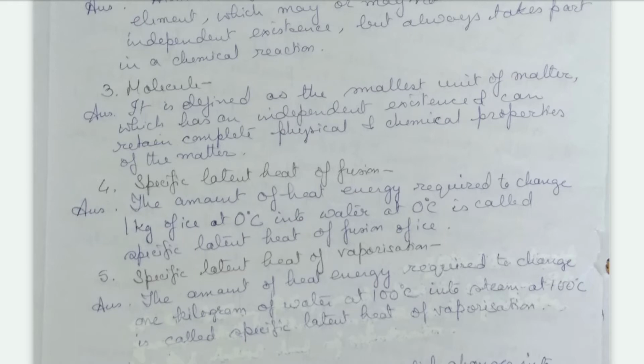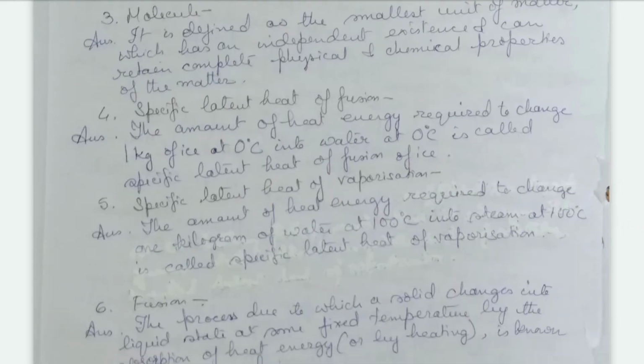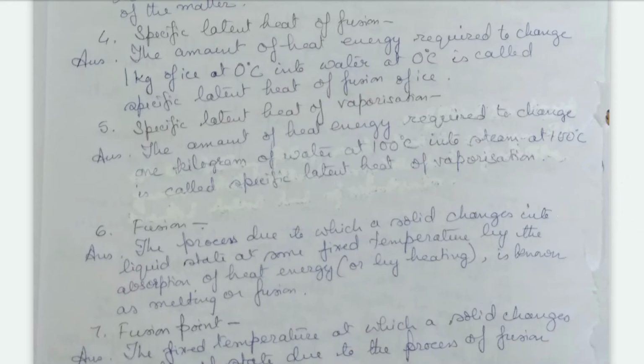Next we come to the specific latent heat of fusion. The amount of heat energy which is required to change 1 kilogram of ice at 0 degree centigrade into water at 0 degree centigrade is known as the specific latent heat of fusion of ice. Then specific latent heat of vaporization is the amount of heat energy required to change 1 kilogram of water at 100 degree centigrade into steam at 100 degree centigrade, that is known as specific latent heat of vaporization of steam.